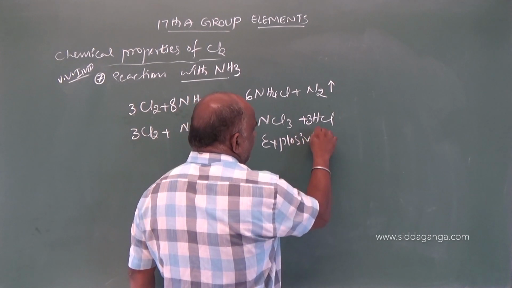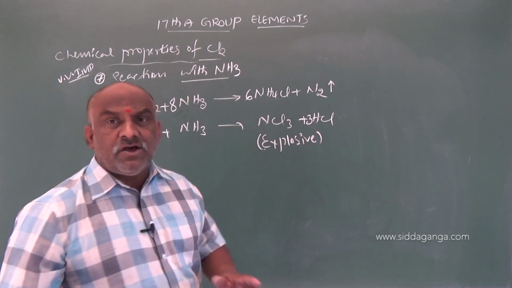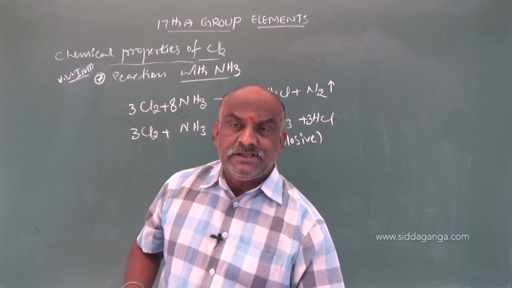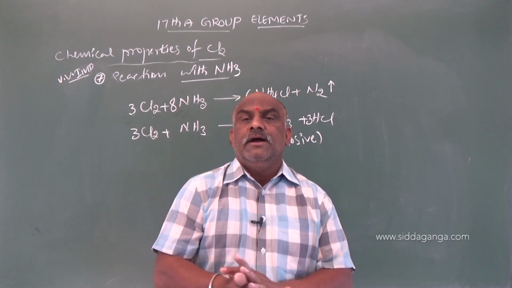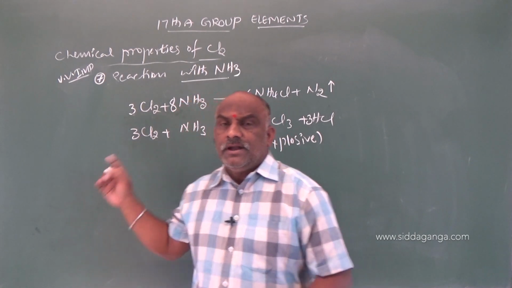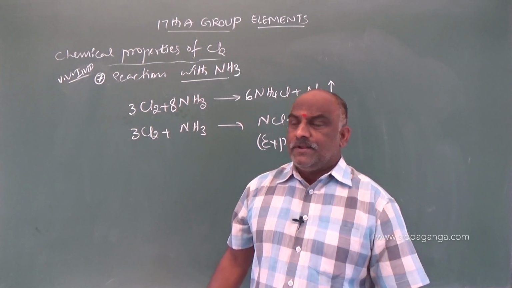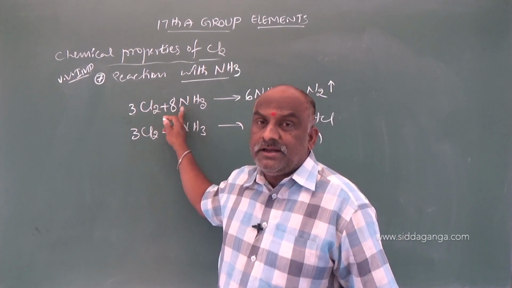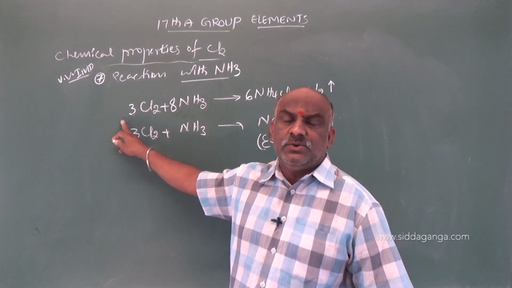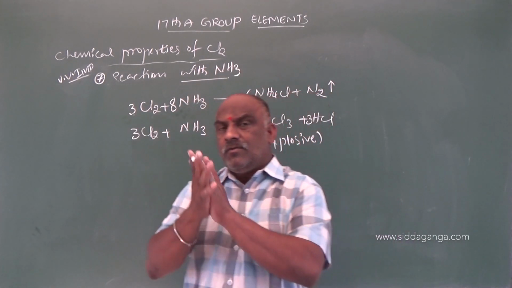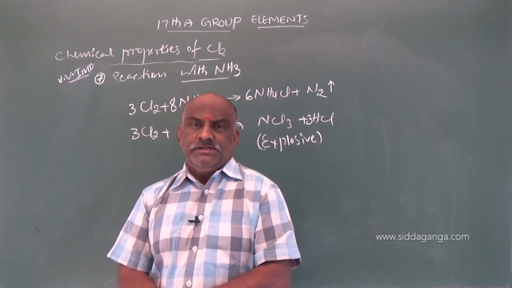NCl3 is highly explosive. Excess of chlorine reacts with ammonia, gives rise to nitrogen trichloride, which is explosive. Excess of ammonia reacts with chlorine, gives rise to liberate which gas? Dinitrogen gas. According to the number of molecules only we have to find this reaction.